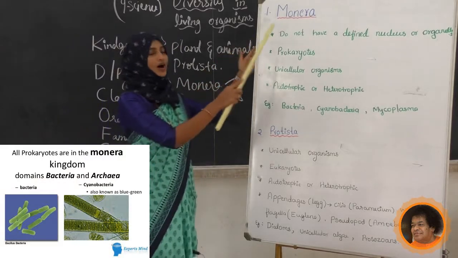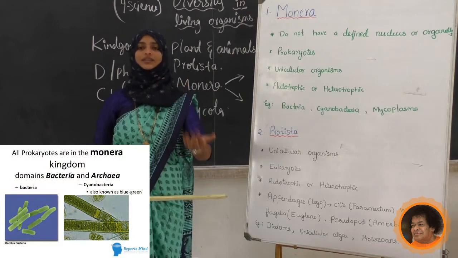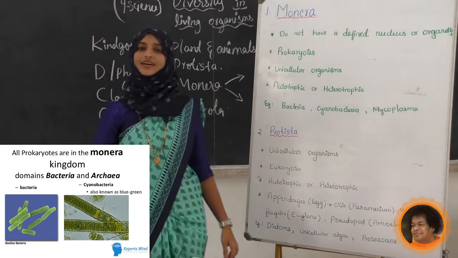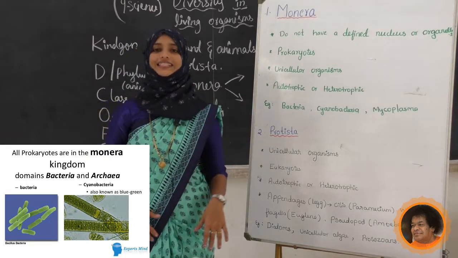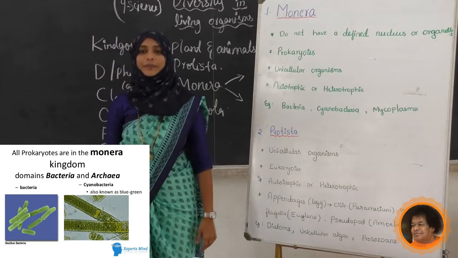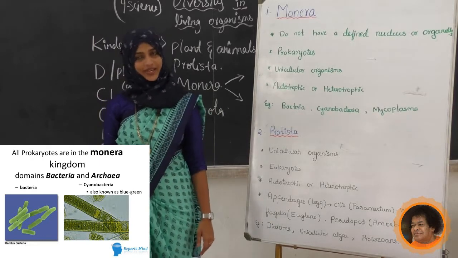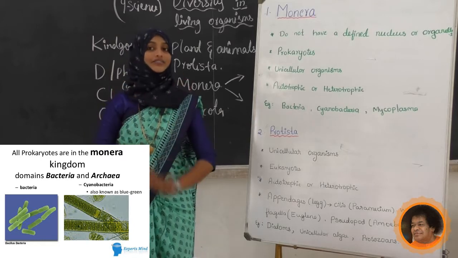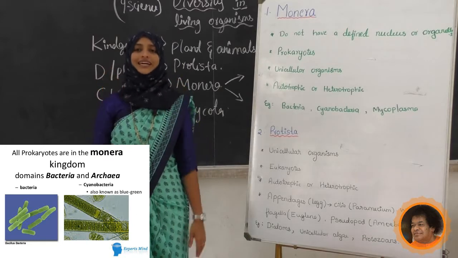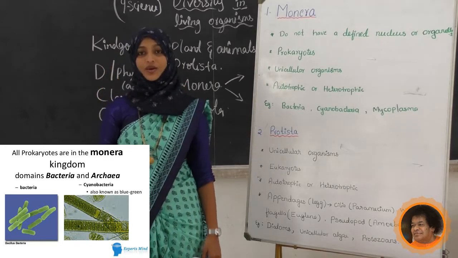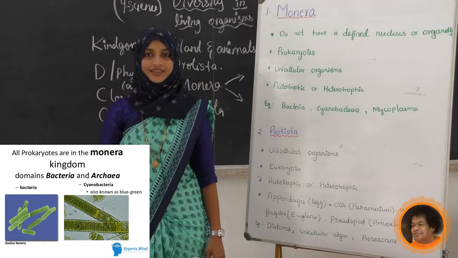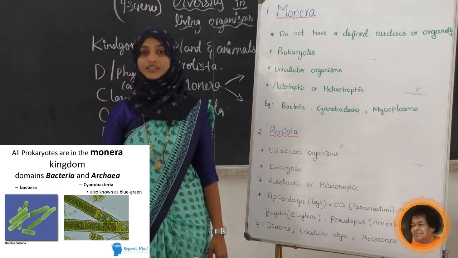We'll see what the characteristics of this Monera are. Do you know any example for this kingdom Monera? Yes, bacteria are the best example for this kingdom. So what are the characteristics of bacteria? Tell me, students, what are the different characteristics of bacteria? Whether the bacteria have a particular nucleus in them. Yes, is the nucleus there or not in bacteria?